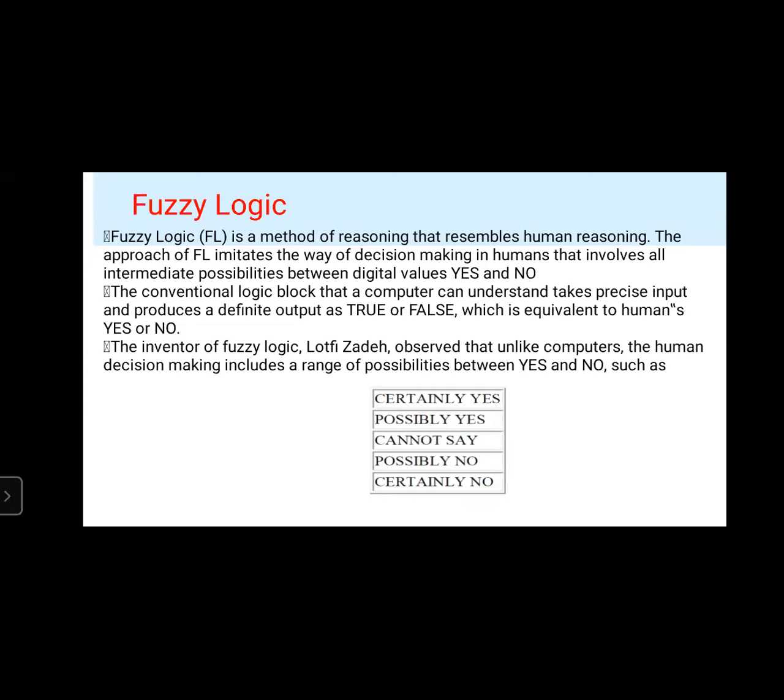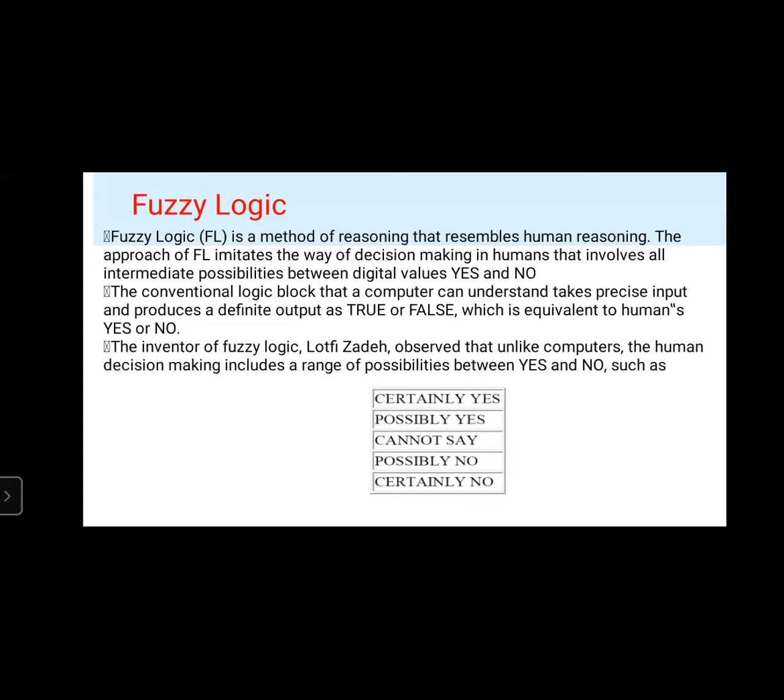Okay, right. The approach of fuzzy logic imitates the way of decision making in humans that involves all intermediate possibilities between digital values yes and no. That means a human being tells the reason, for example, a question is being asked to the human being, so then he will tell either yes or no. In the same way, this fuzzy logic also gives the decision making.